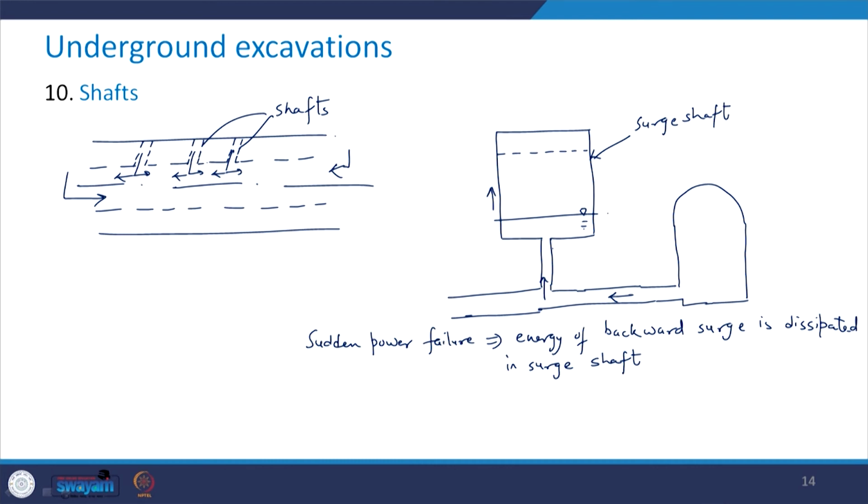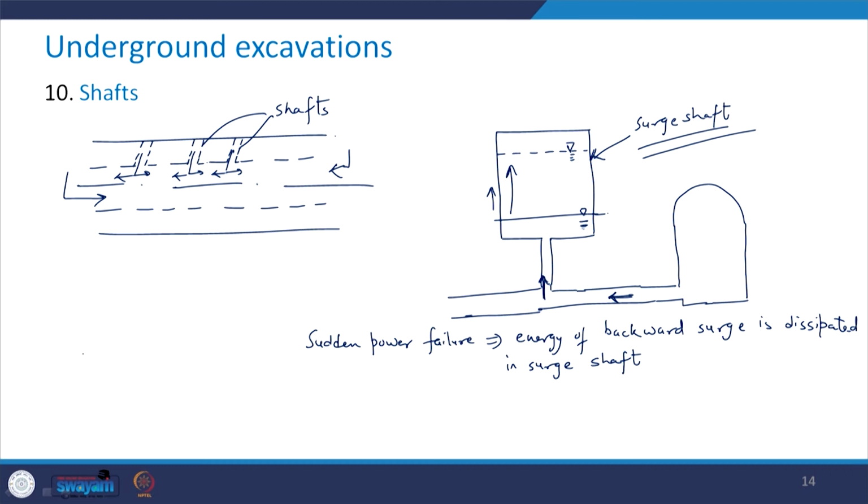So, you see that suddenly, it will have this space here. This water level which was here, if there is a power failure, will go here, and suddenly there is going to be a rise in this level, which can be accommodated in the case of surge shafts.